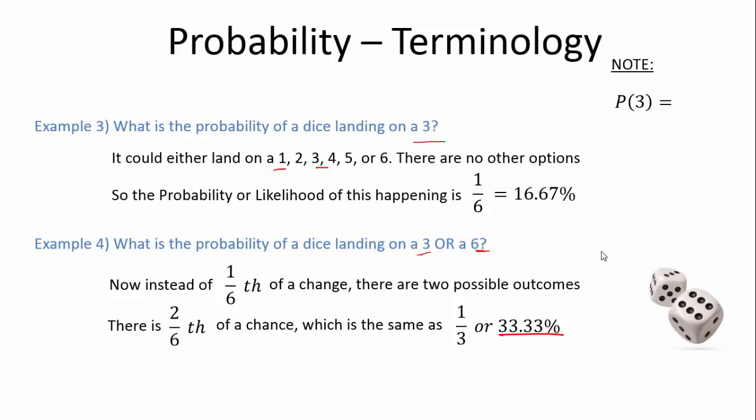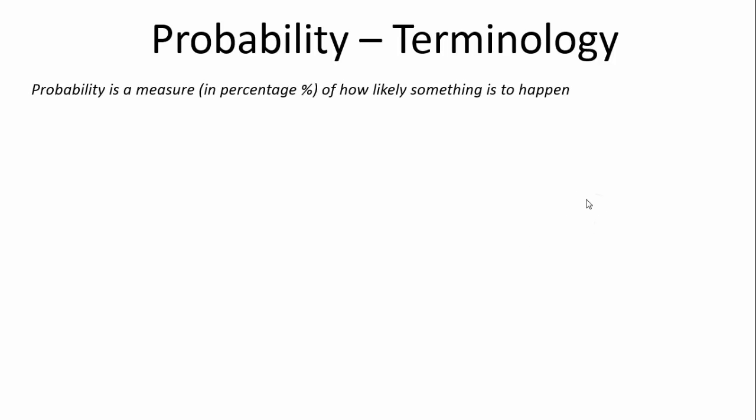Right? On a note, we're going to denote probability with a P. And then the bracket is the probability of 3 for the dice. So what did we say that was? That was 1/6. Or we're going to say P for it landing on a 1. So we read this as the probability of it landing on a 1. We know that's also 1/6. And just another example, what is the probability of it landing on a 7? There is 0 chance of that.